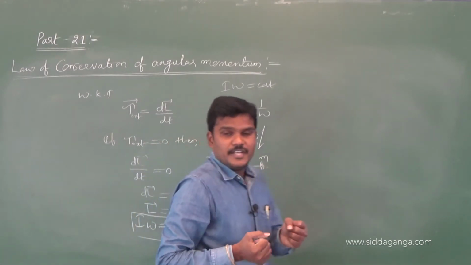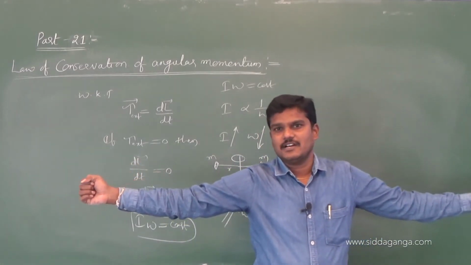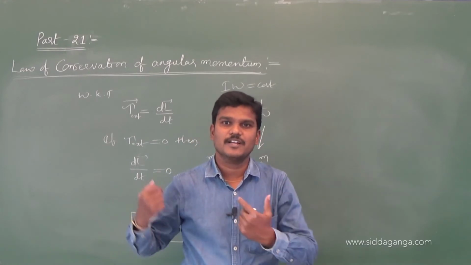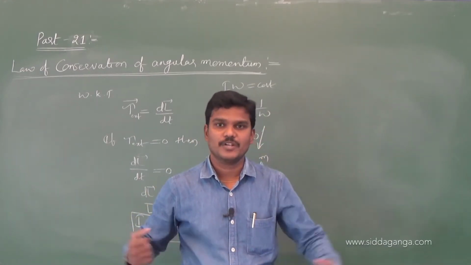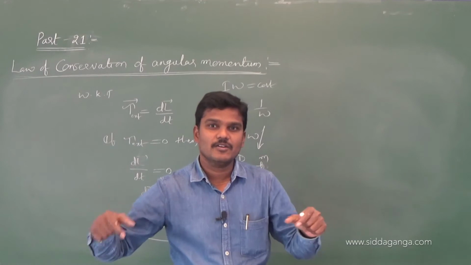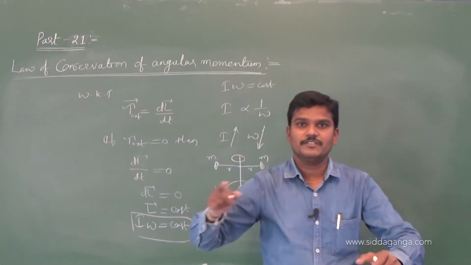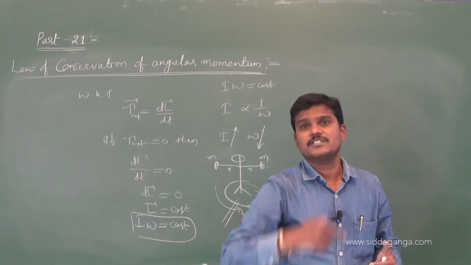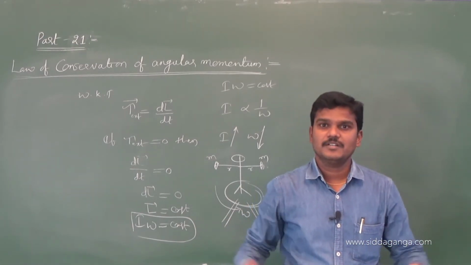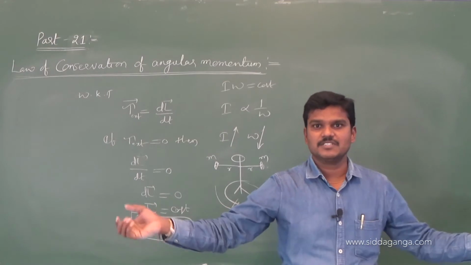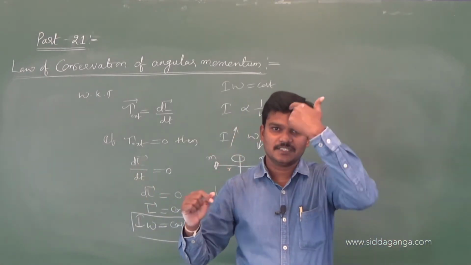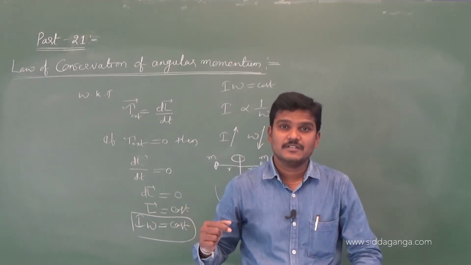If we stretch the hands away from his body, see this is the body, and this body, according to our language, is the axis of rotation. Now the person is standing on a circular turntable. If the turntable rotates with an angular velocity omega, then the person also moves. But the person holds some dumbbells in his hand. Dumbbells have some mass M, and this is the axis of rotation of the person.